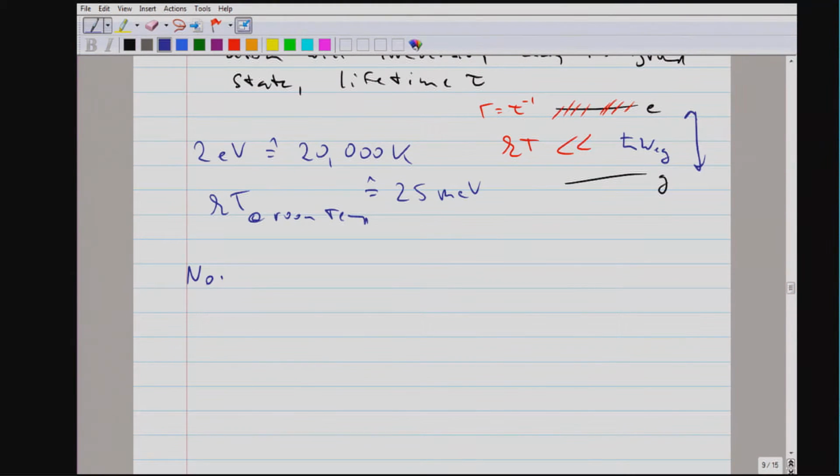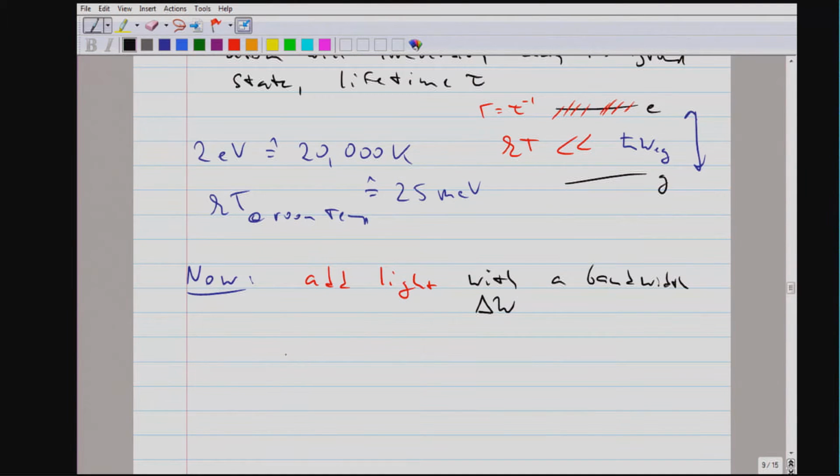And now we want to bring life into the situation. Now we add light. And the light, and this is now our discussion, has a bandwidth. And we want to distinguish the cases of narrowband and broadband radiation.